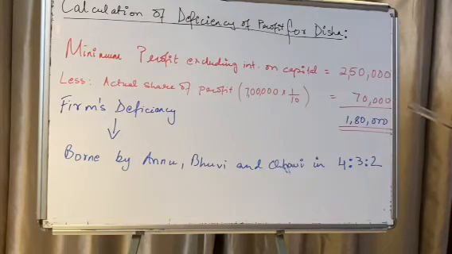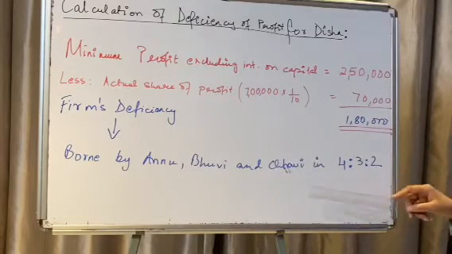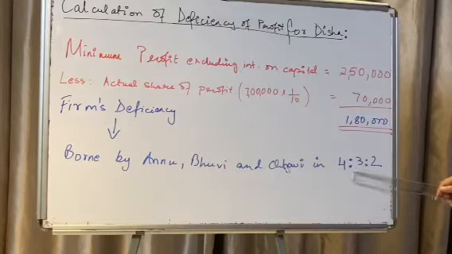Now in a partnership firm, it is Anu, Bhavi and Chavi, the rest of the partners, who are going to bear this deficiency on the part of the firm. So Anu, Bhavi and Chavi are going to bear this deficiency in the ratio 4:3:2.